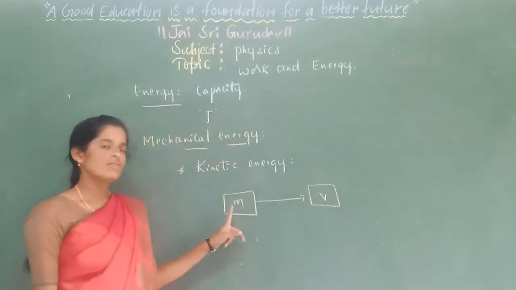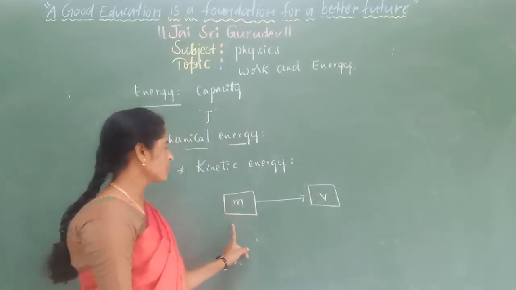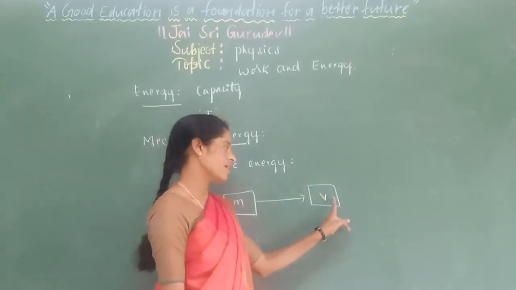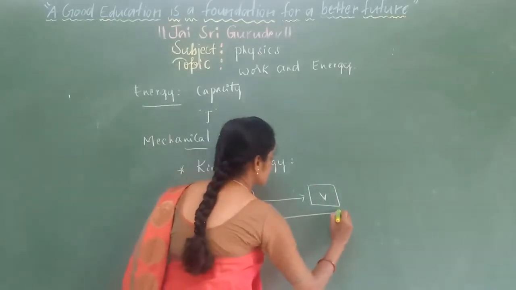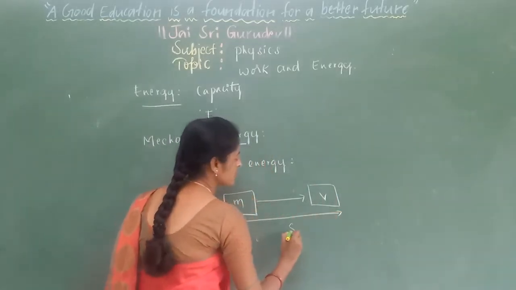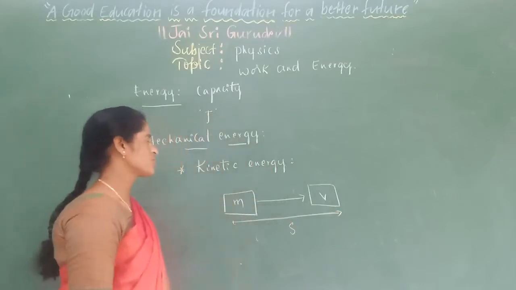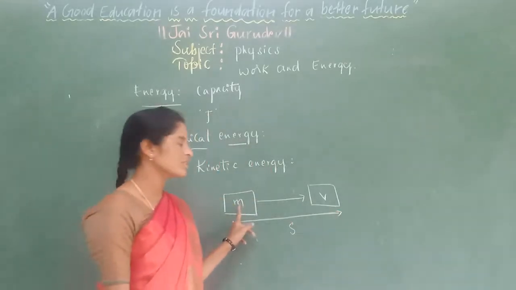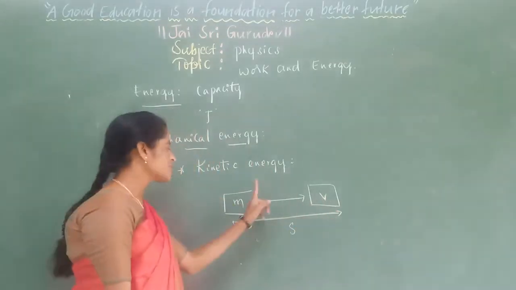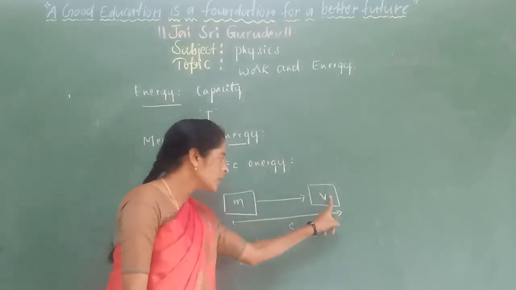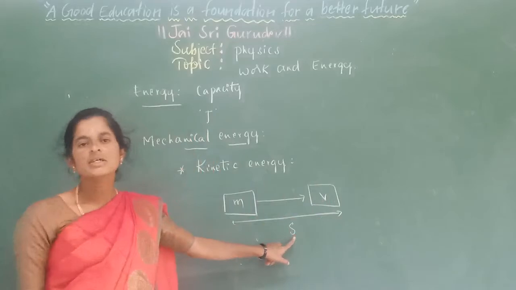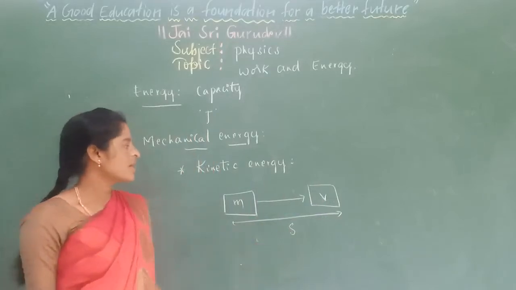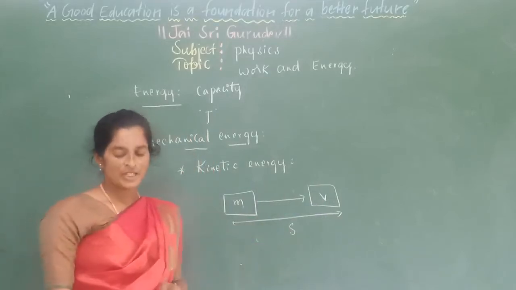If a body having a mass m is moving from here to here with some velocity v, the displacement has taken place. That means an object having mass m moves with a velocity v, and it changes from this position to here. This is denoted as displacement. So according to Newton's equations of motion.